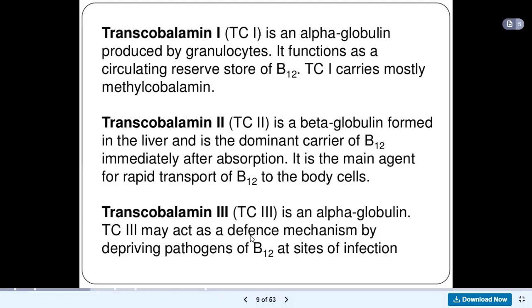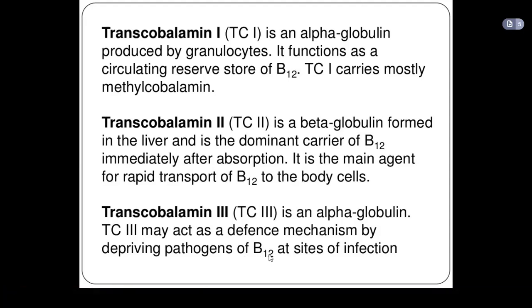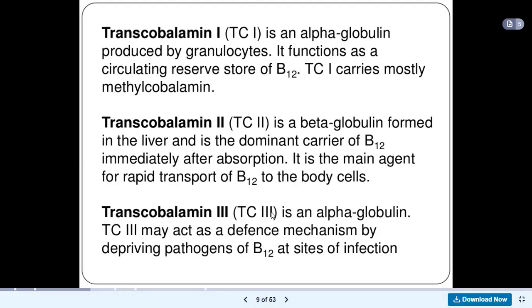TC3 may act as a defense mechanism by depriving pathogens of B12 at sites of infection. Some pathogens might want to use our vitamin B12 for their pathogenesis, but transcobalamin 3 prevents that. So it kind of defends against infections or pathogens having access to our vitamin B12. Our emphasis majorly is on TC2, which carries the bulk of the vitamin B12.